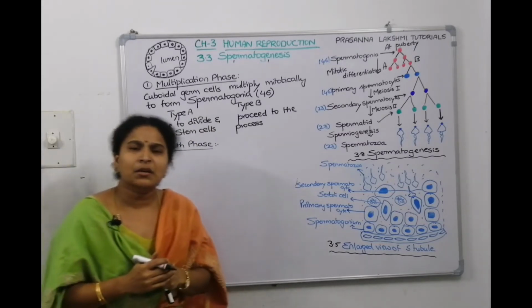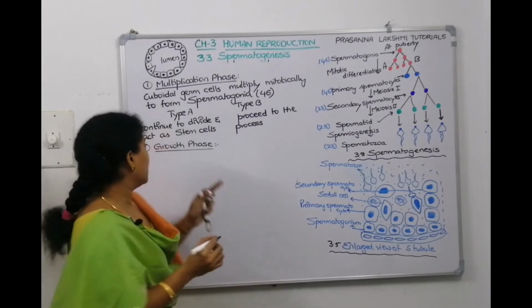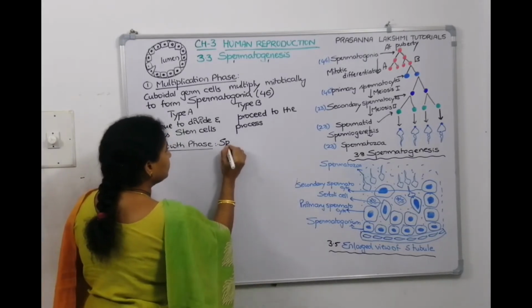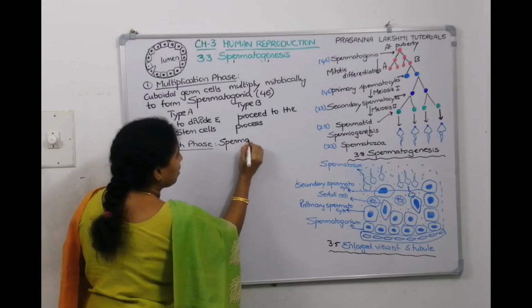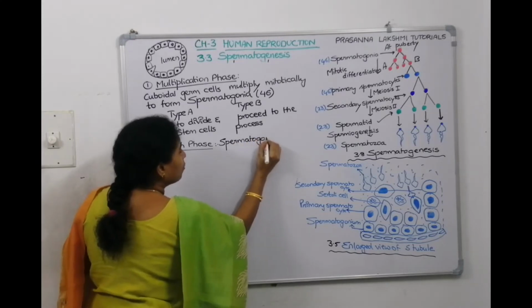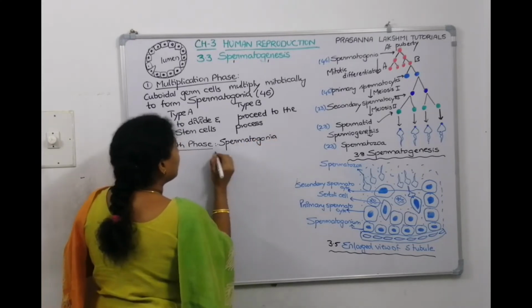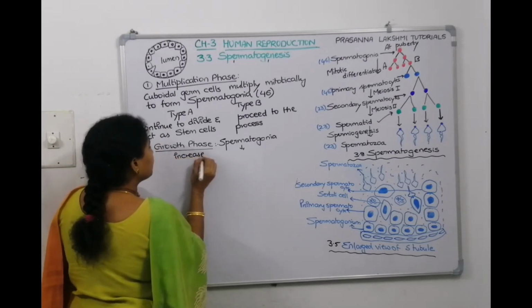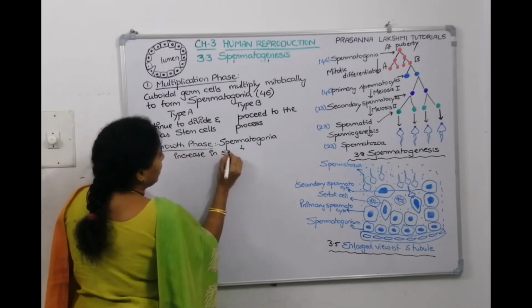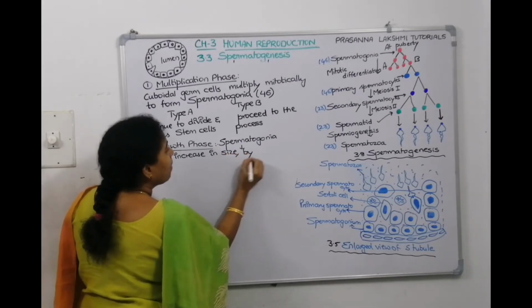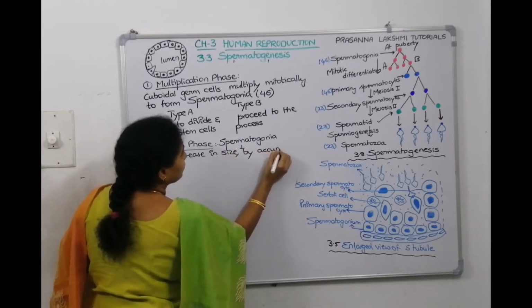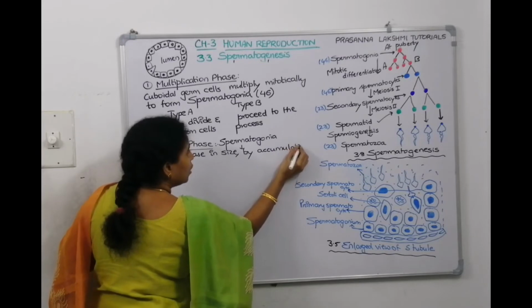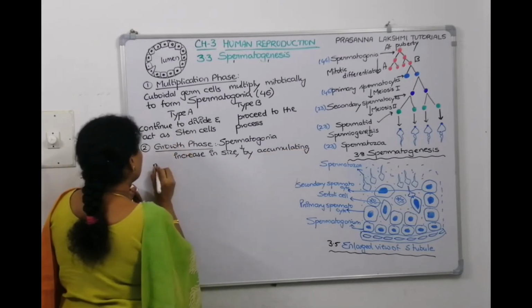What happens in the growth phase? The spermatogonia, the sperm mother cells, increase in size by accumulating nutrients.